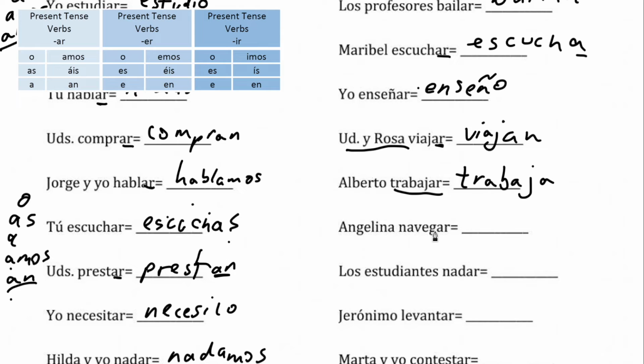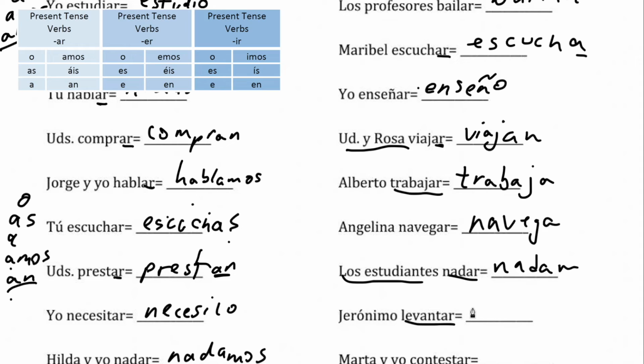Angelina navegar. So we would use our ending for he, she, él, ella, usted, navega. Los estudiantes nadar. What are the students doing? They are swimming. Los estudiantes nadan. Jerónimo levantar.